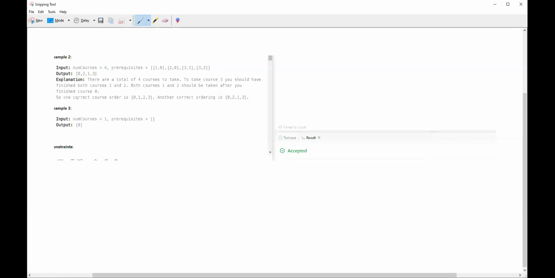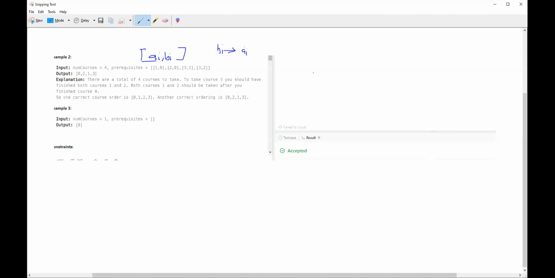So basically, you can think of the prerequisites in terms of a graph where the element being pointed to is your destination, and the element that points to another one is the source, right? So in this form, we have ai and bi as your tuple. Note that each of them are like node values, right? So bi is going to point to ai. And if you construct a graph, you'll be able to see all the nodes pointing to each other.